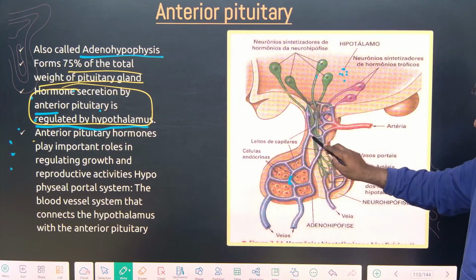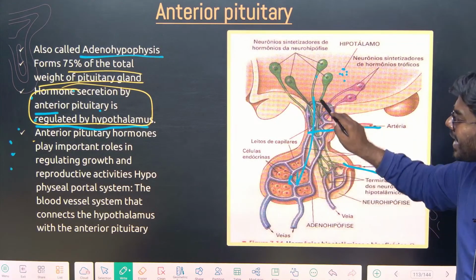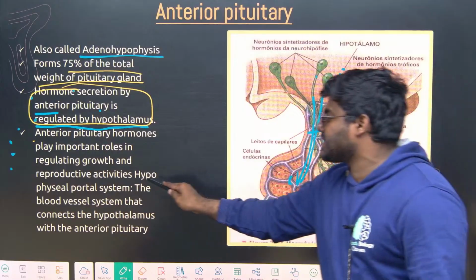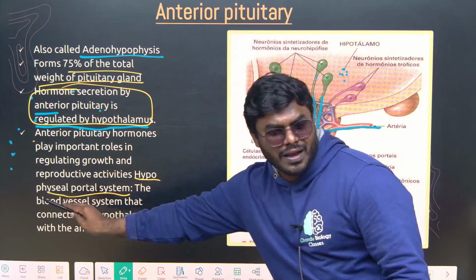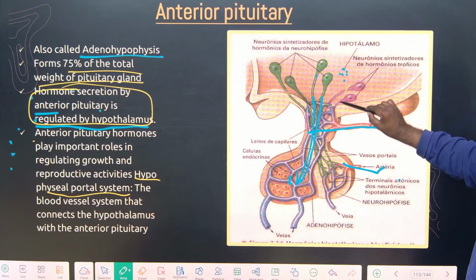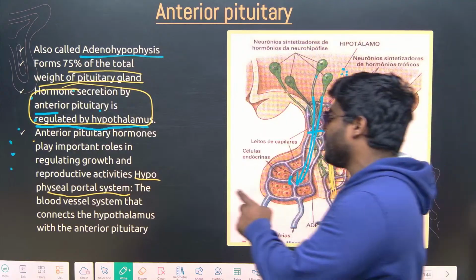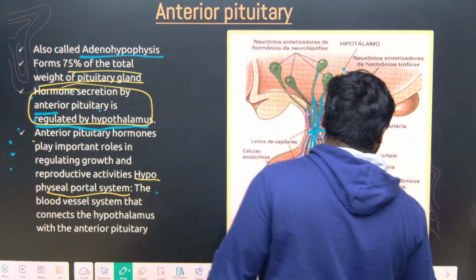Can you see, friends? These are all arteries and veins, which are called the hypophyseal portal system. You are getting my point. But in the posterior pituitary there are no arteries and veins. The neuron is directly connected to the posterior pituitary. That's the fundamental difference between both. Correct? No point in getting confused.